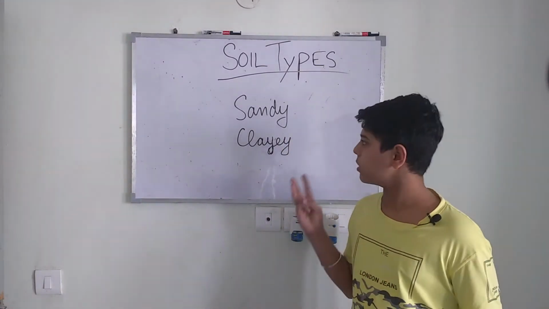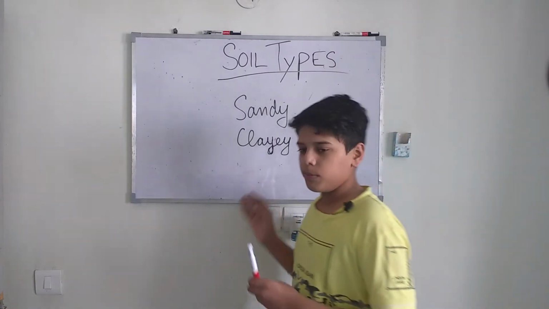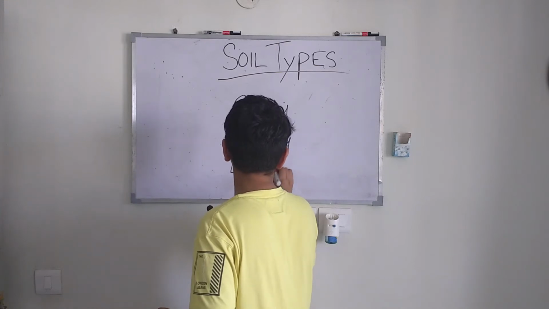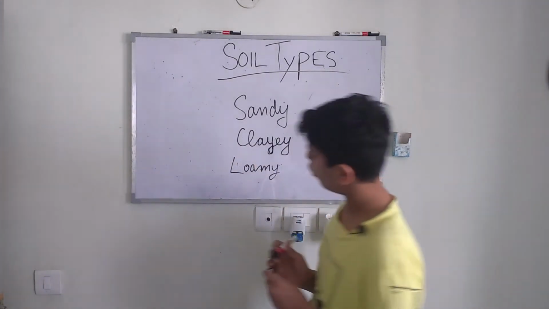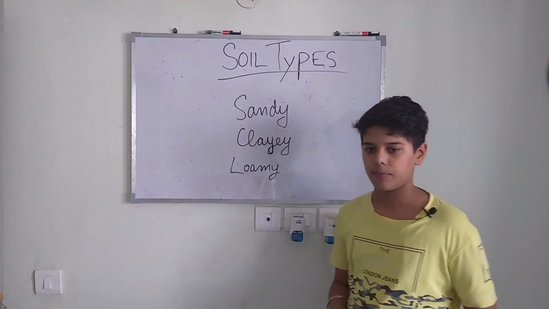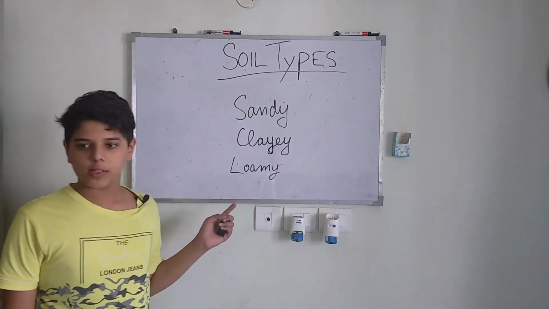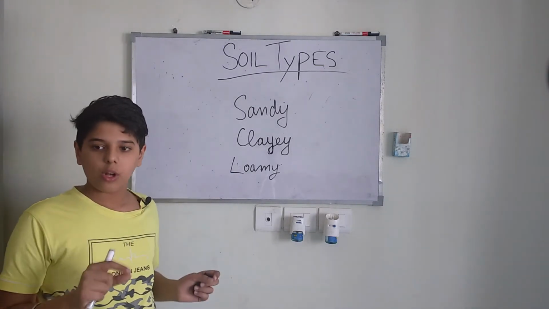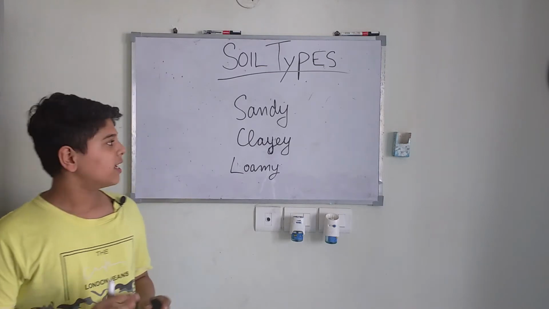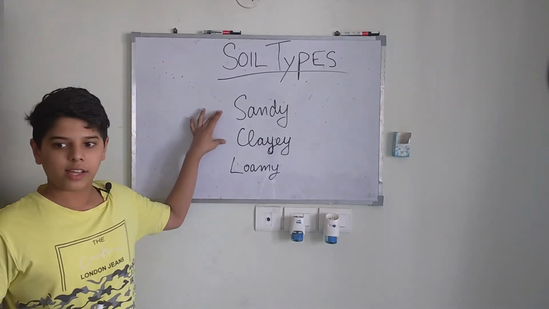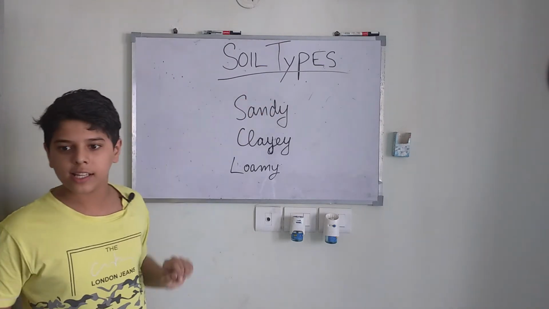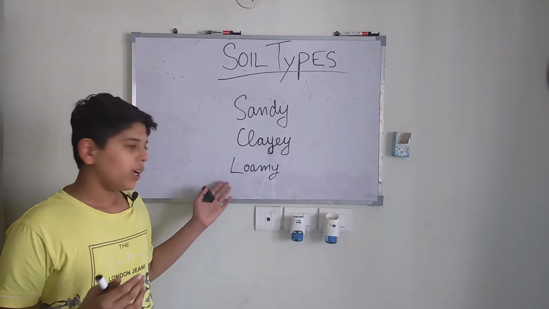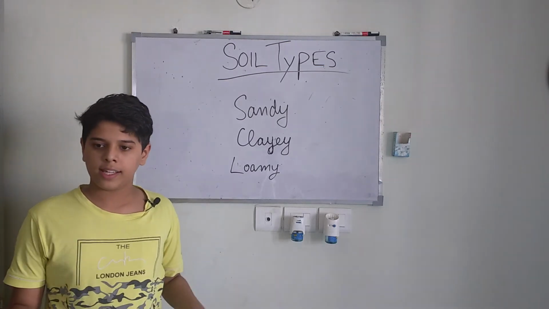So the third type of the soil is loamy soil. Loamy soil. What is loamy soil? The loamy soil consists of the big particles and the small particles in equal proportion. So we can say that it is a mixture of clay and sandy soil, or we can say it is in between clay and sandy soil, and it is the best soil to grow plants or for agriculture.